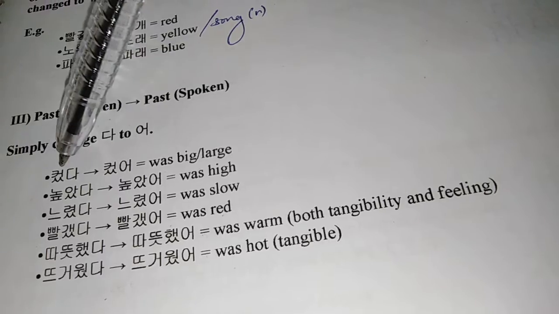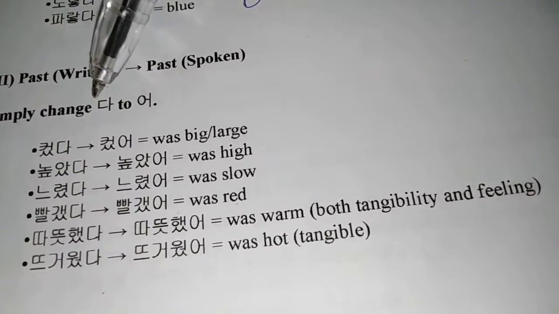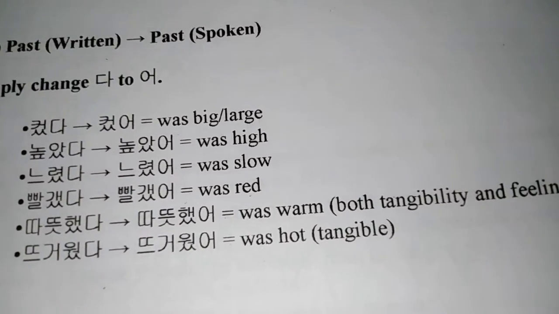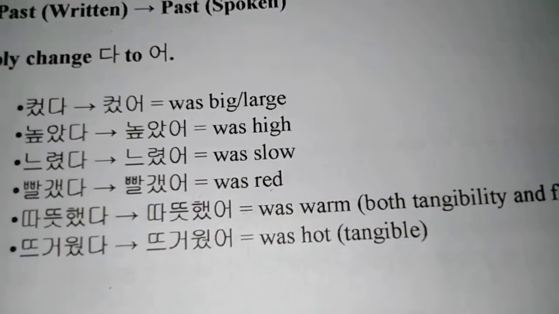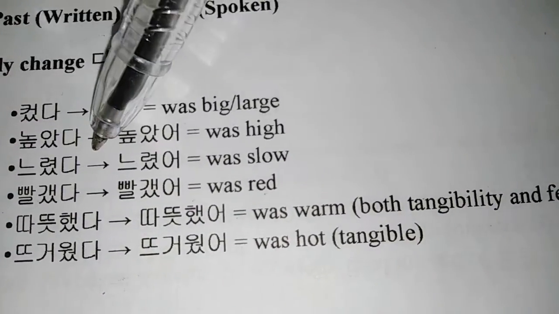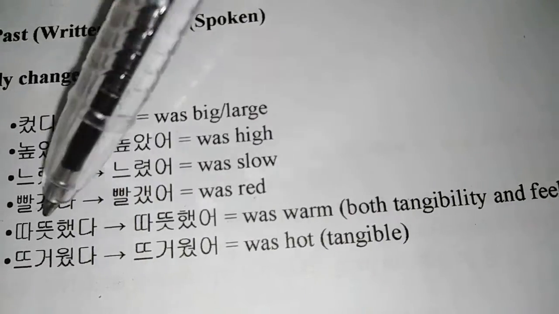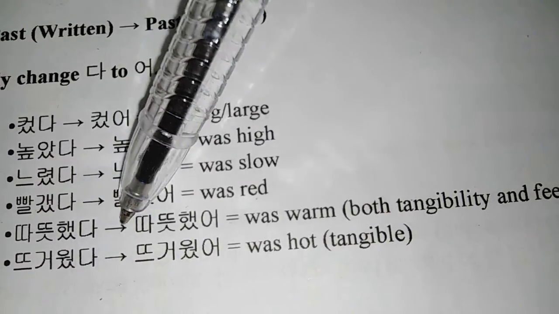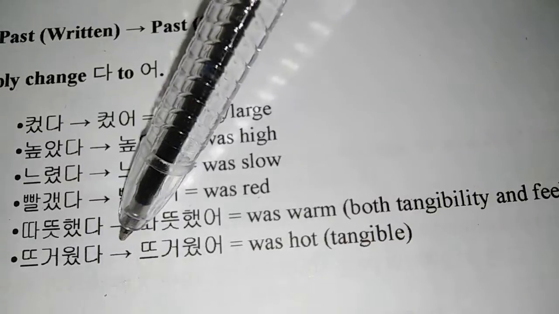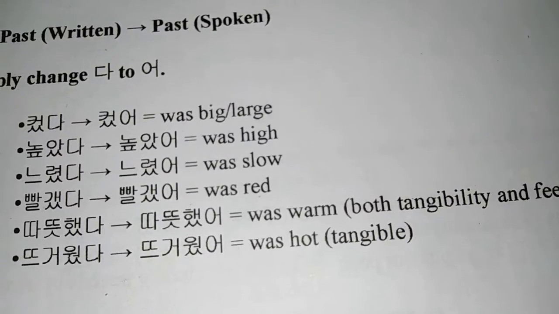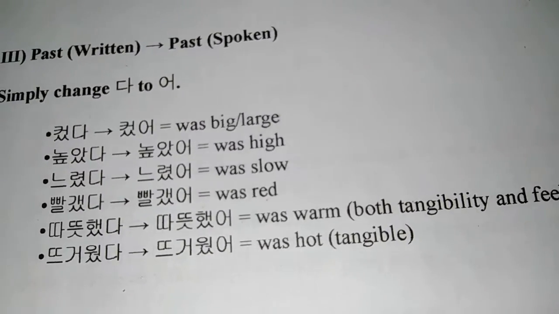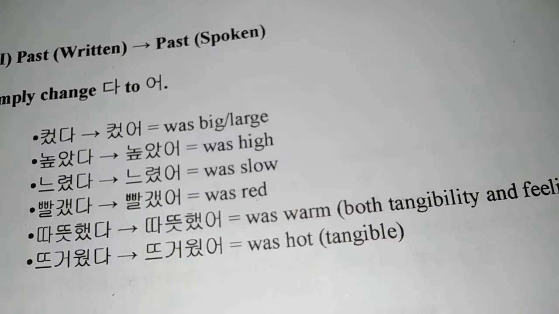So 컸다 will become 컸어. 높았다 will become 높았어. 느렸다, 느렸어. 빨갰다, 빨갰어. 따뜻했다, 따뜻했어. 뜨거웠다, 뜨거웠어. Like this, you could make examples with almost everything.